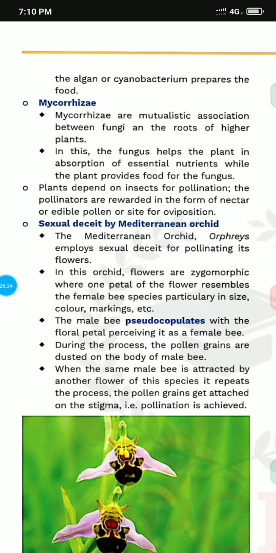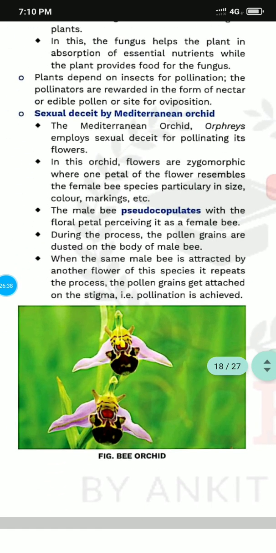Now listen very carefully because a question will arise from here. The Mediterranean orchid, that is the bee orchid, employs sexual deception for pollination through its flower. This orchid is zygomorphic, where one petal of the flower resembles the female bee, particularly in size, coloring and marking.